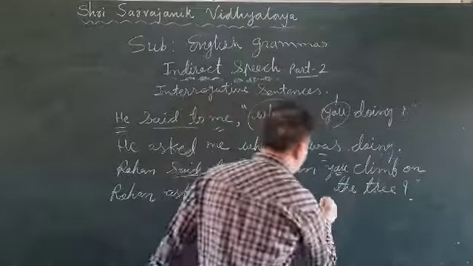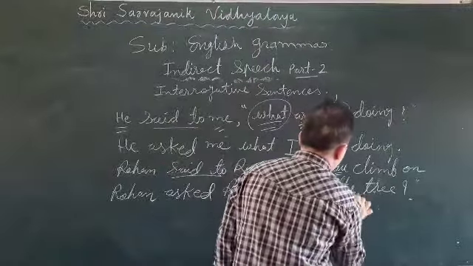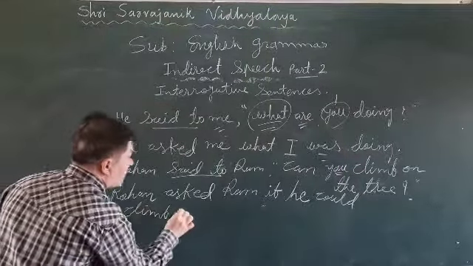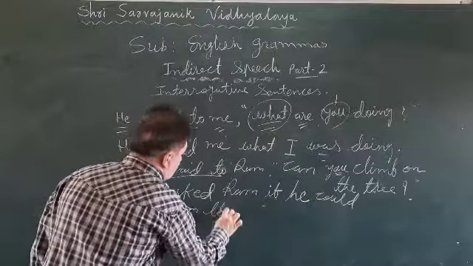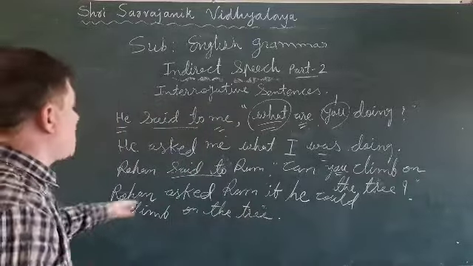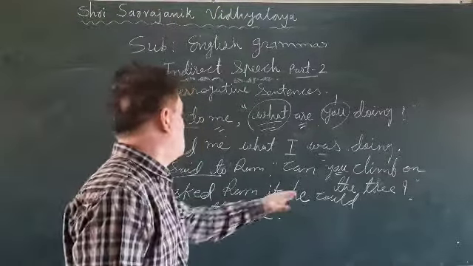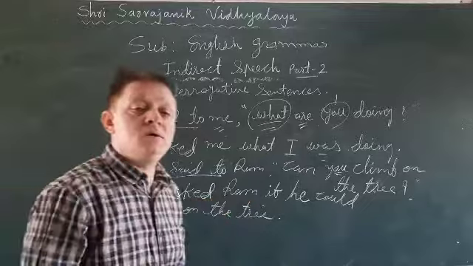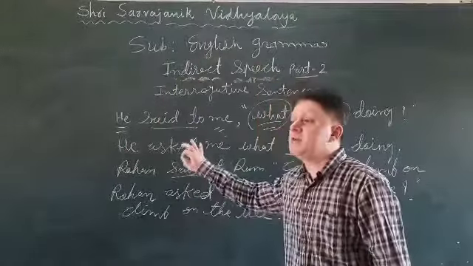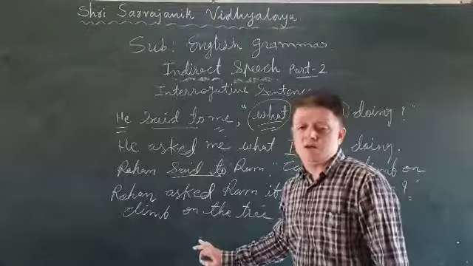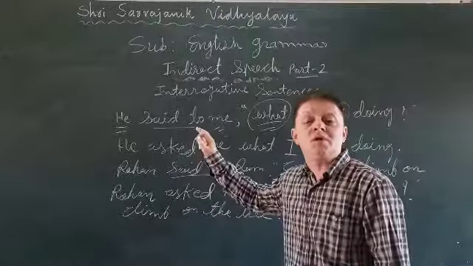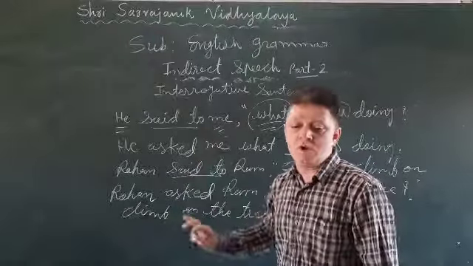Can turns into could: if he could climb on the tree. So Rohan asked Ram if he could climb on the tree. This is how interrogative sentences are changed into assertive sentences when you change direct to indirect.